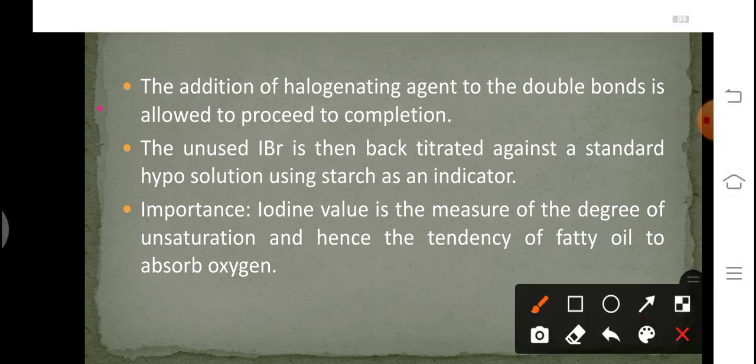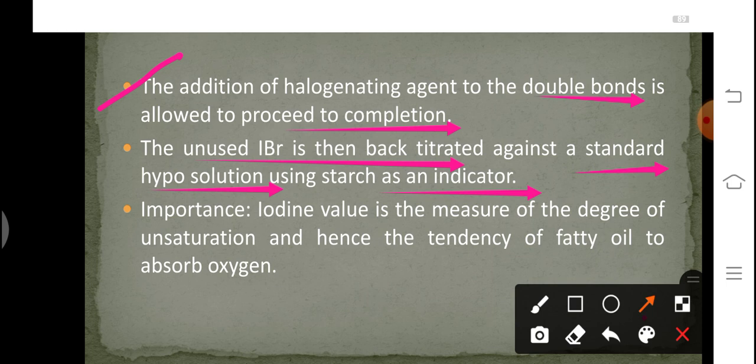So addition of the halogenating agent to the double bond is allowed to proceed to completion. Now the unused IBr is then back titrated against standard hypo solution using starch as an indicator. So in this test, we are using excess amount of IBr. This IBr will provide a source of iodine. So iodine will be absorbed at the position of pi bond, but the unused iodine can be calculated by back titration with the help of hypo solution.